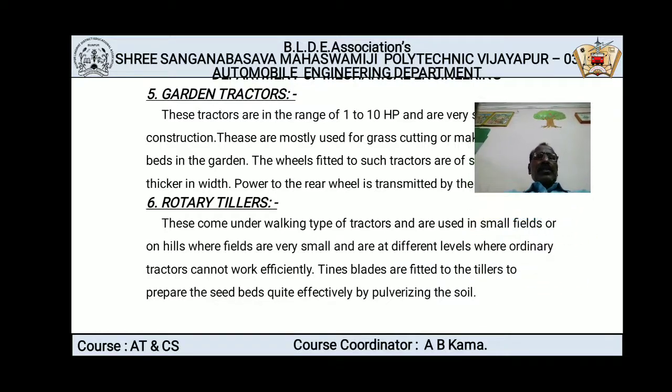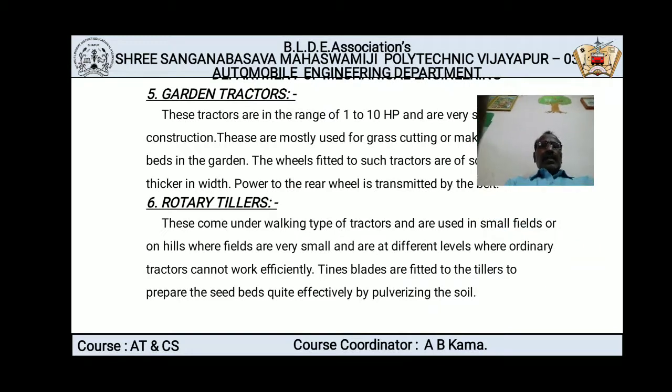The next one, the sixth one, is rotary tillers. These come under walking type tractors and are used in small fields or on hills where fields are very small and at different levels, where ordinary tractors cannot work efficiently. Tine blades are fitted to the tillers to prepare the seed beds quite effectively by pulverizing the soil.